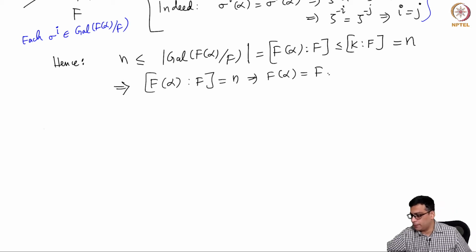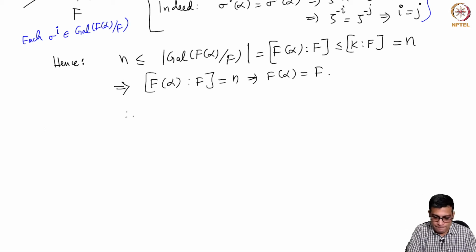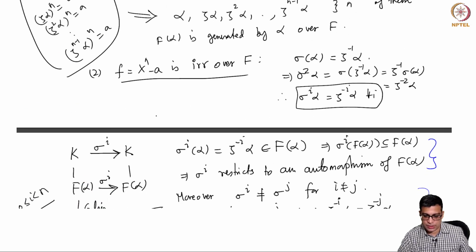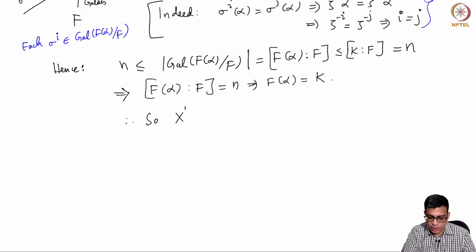And this further implies that F(alpha) is K. So that's the statement that x to the n minus a is irreducible.